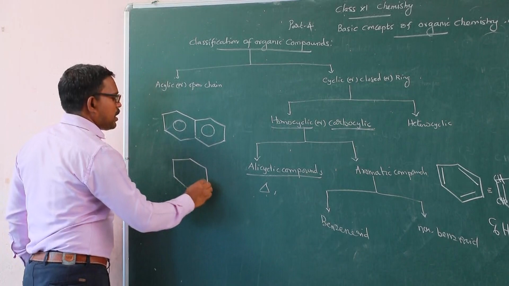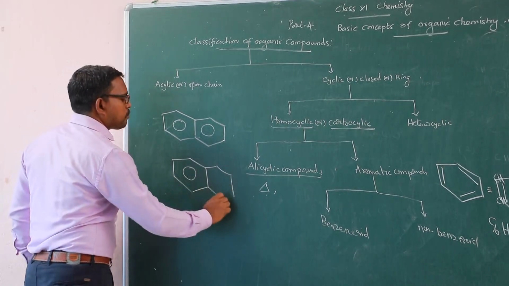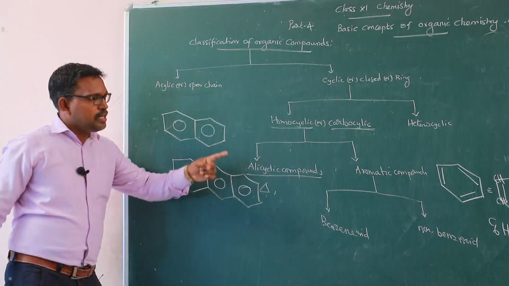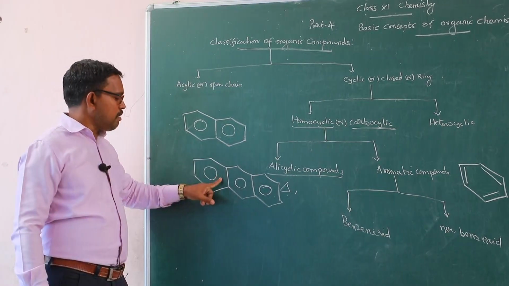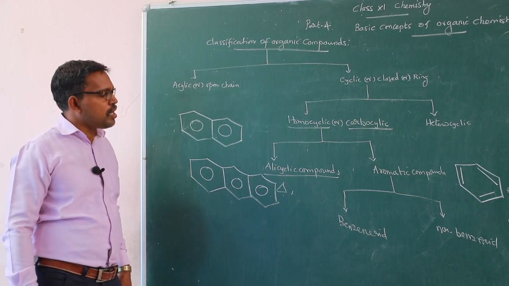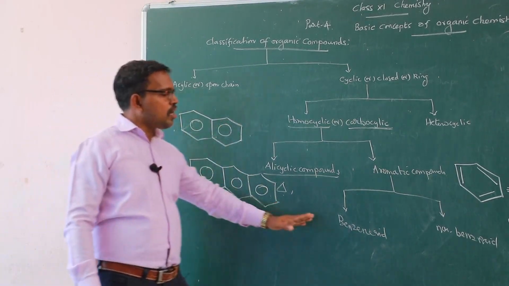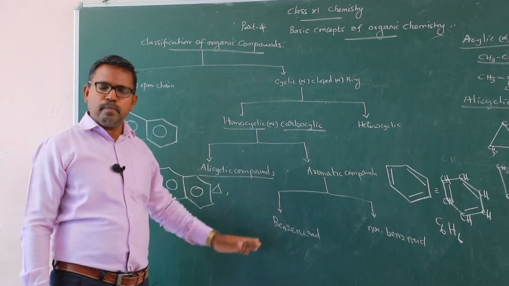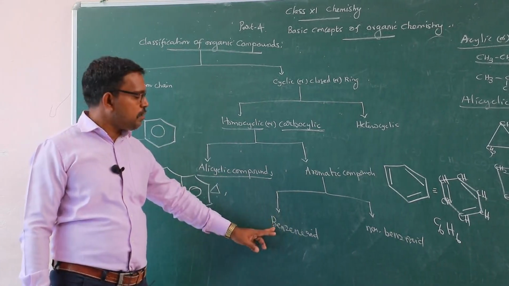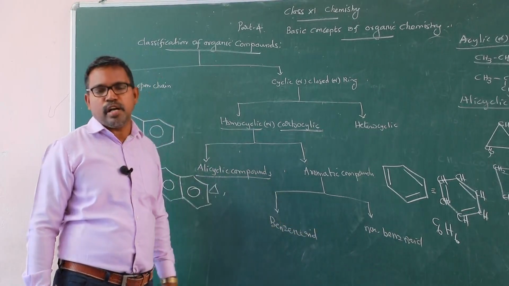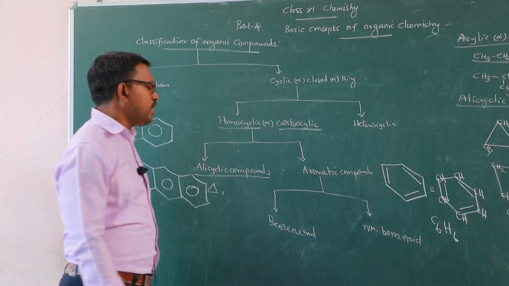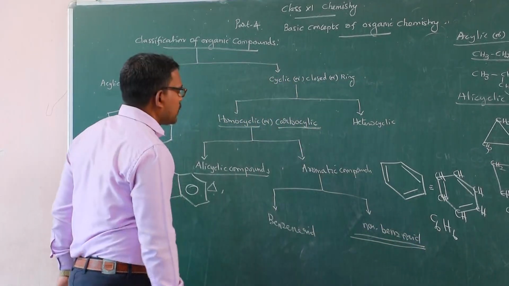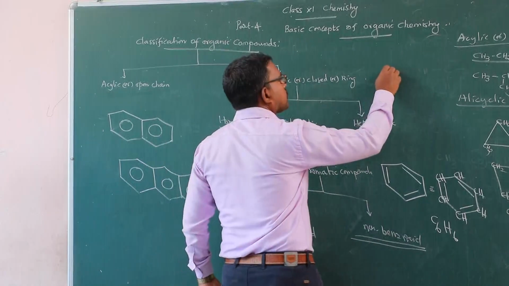Suppose 3 benzene rings are fused together. This compound is called anthracene. Benzene, naphthalene, anthracene are some examples of aromatic benzenoid compounds. This can be explained in the future in a separate topic, benzenoid and non-benzenoid compounds. In non-benzenoid compounds, benzene rings are not present. So this is a compound like this.